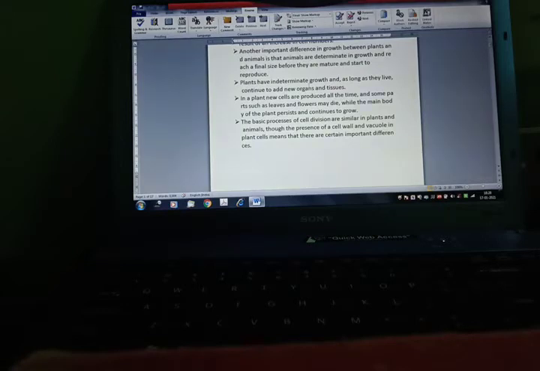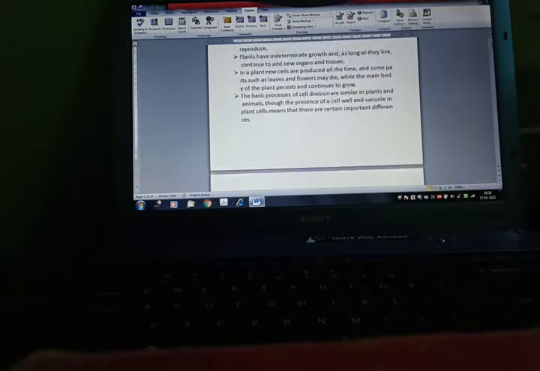Plants have indeterminate growth and, as long as they live, continue to add new organs and tissues. In a plant, new cells are produced all the time and some parts such as leaves and flowers may die while the main body of the plant persists and continues to grow.